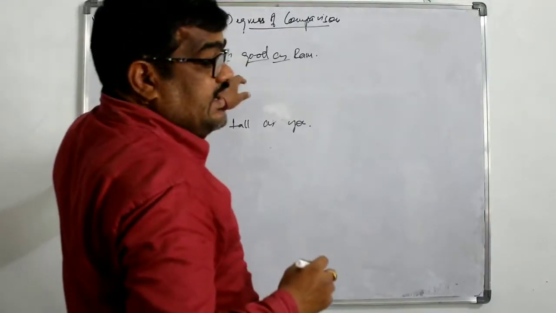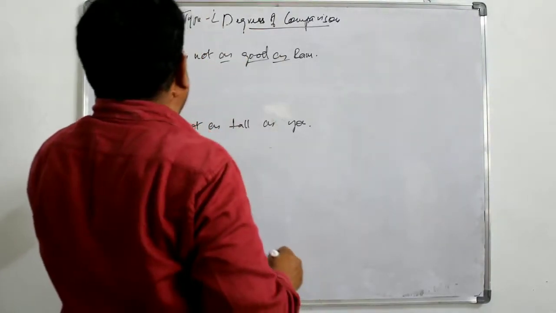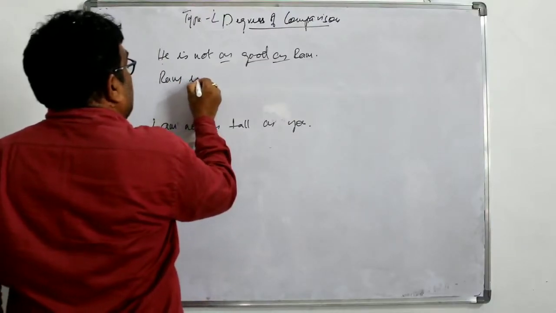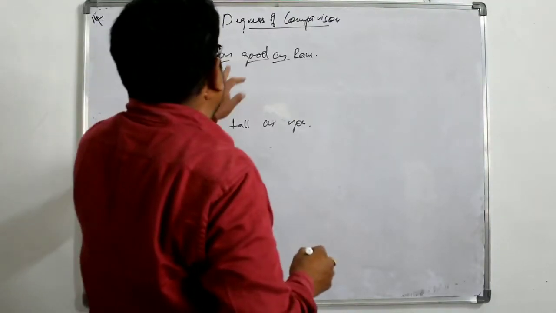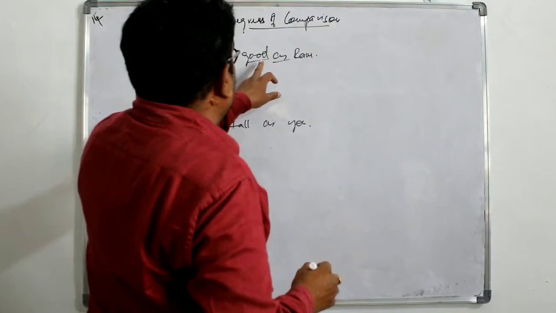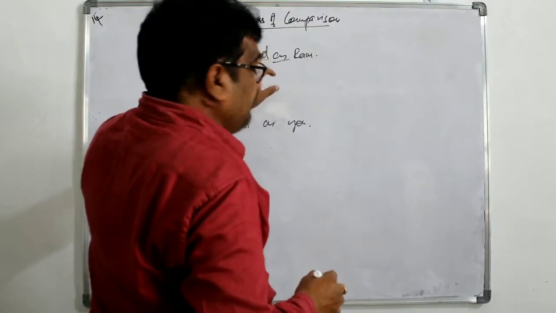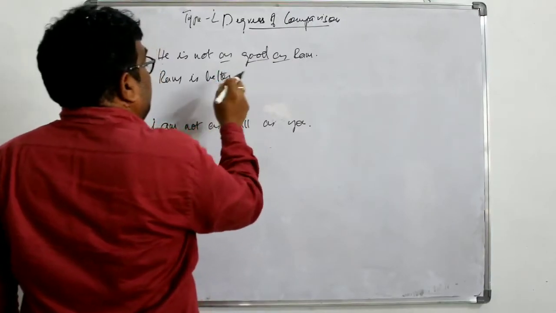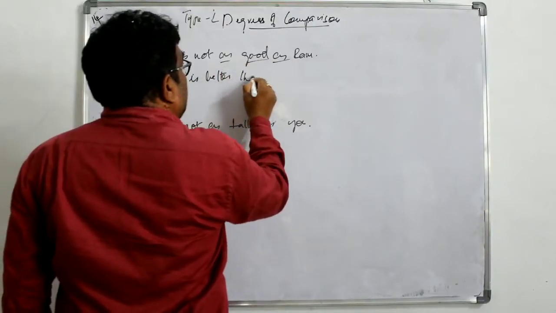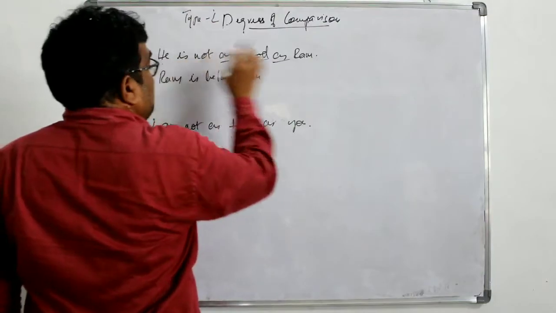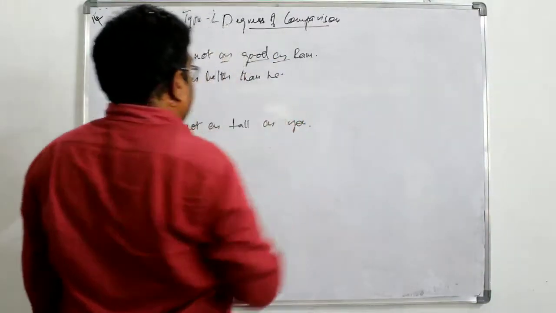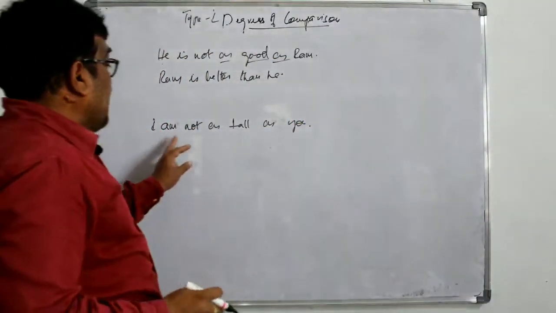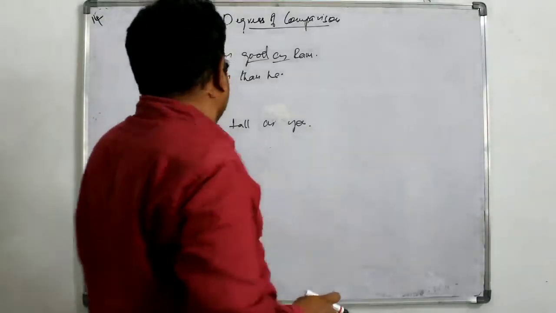Ram, because it is in negative, we have to make it affirmative because it is singular. Ram is, the comparative of good is better. Ram is better. After better we have to use than. After that this one comes in the last. Than he.